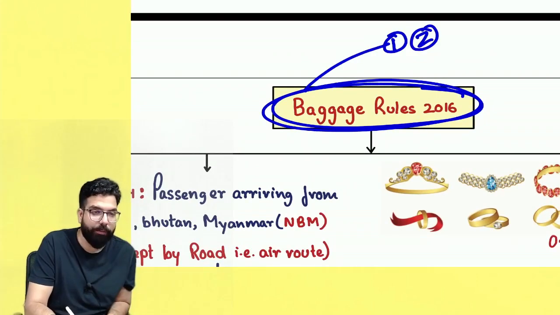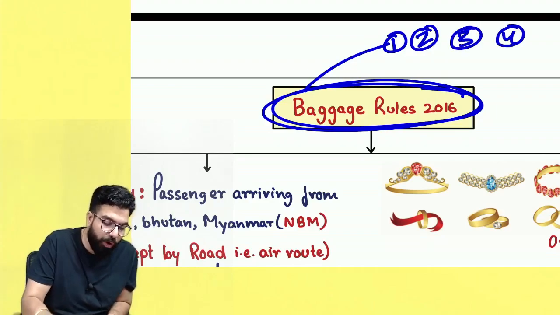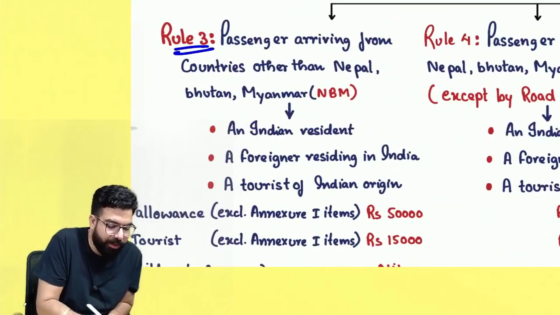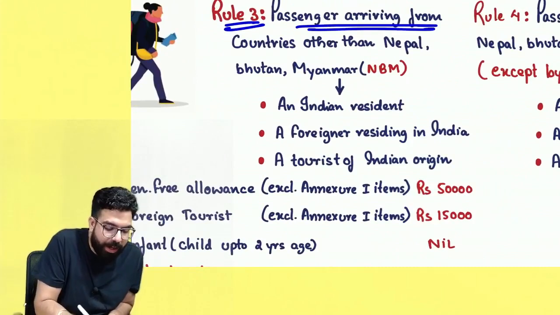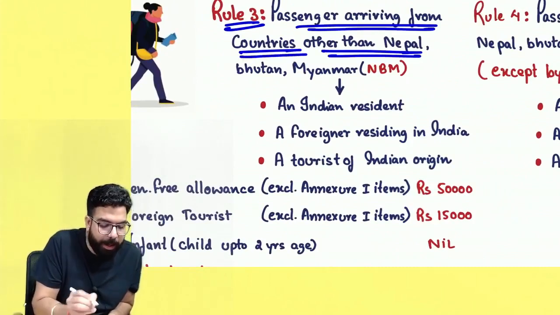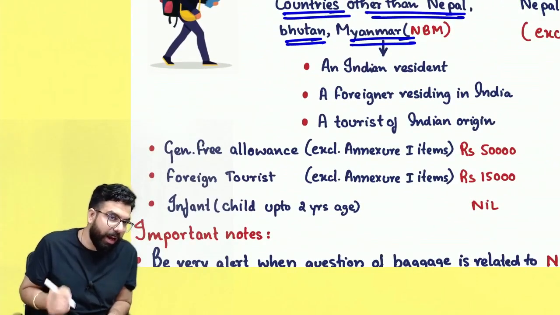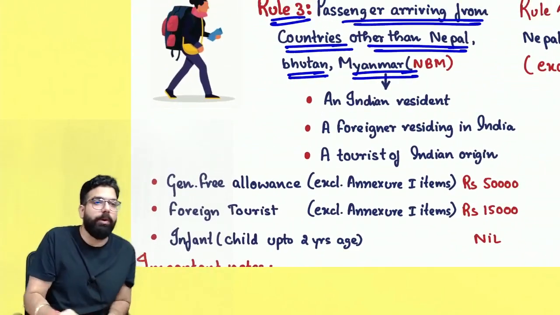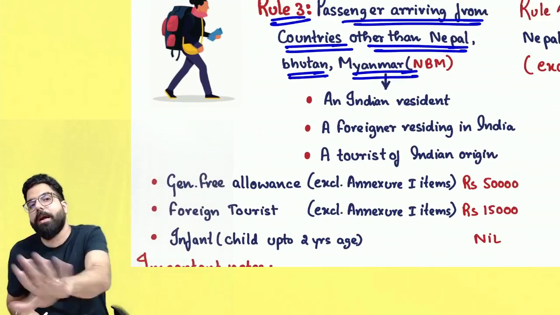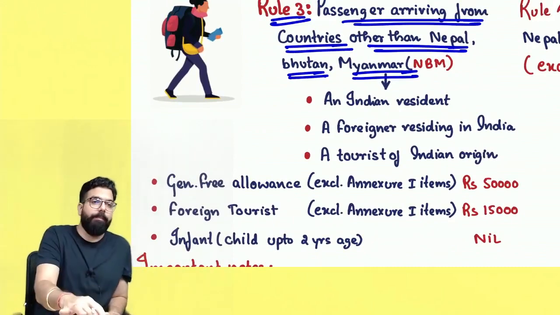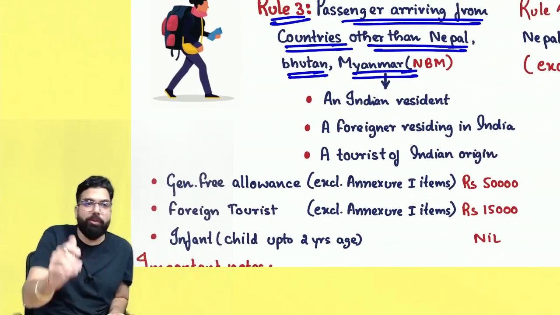Rule number 2 gives you the definition. Rules number 3 and 4 give you the general free allowance. So if you are a passenger arriving from countries other than Nepal, Bhutan and Myanmar, which are landlocked countries, other than them, if you are arriving, might be from the US, UK, etc.